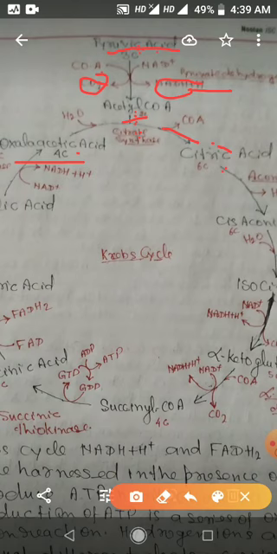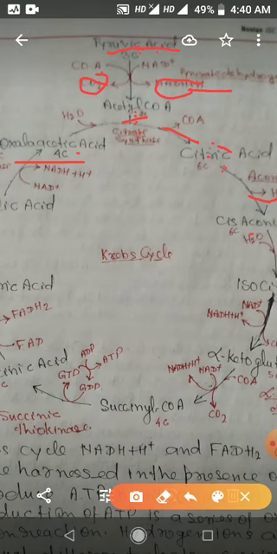Now citric acid converted into cis-aconitic acid by enzyme aconitase by dehydration. So there is dehydration reaction, molecule of water is given out in presence of aconitase enzyme.